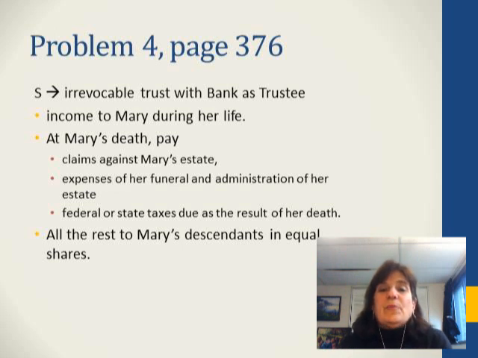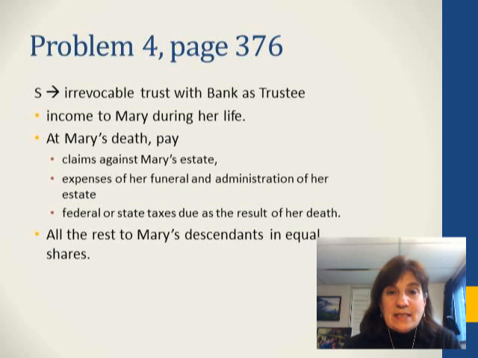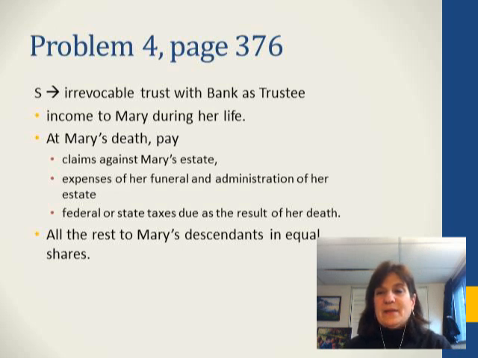Okay, last one, problem 4. This is kind of an interesting situation. Someone creates an irrevocable trust with a bank as trustee to pay income to Mary during her life, and then at her death to pay off any claims against her estate, and then the expenses from the funeral and estate administration, and then all the federal and state taxes. And then whatever's left goes to Mary's descendants. So basically, we're going to pay off all of Mary's debts and all of the estate expenses before we pay out anything else. Okay, do you see a power of appointment?